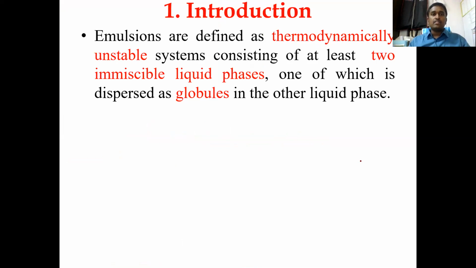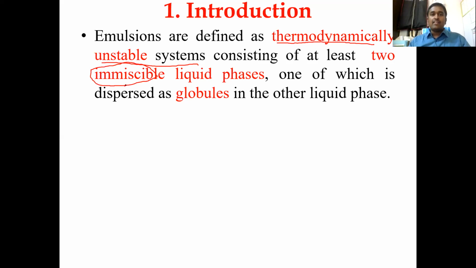Coming to the definition, emulsions are defined as thermodynamically unstable systems. The common definition for suspension and emulsion is that these are biphasic drug delivery systems consisting of two phases. In a suspension, one phase is an insoluble solid and the other is a solvent. In emulsions, both are liquids, but one phase is not miscible with the other. That is the only difference.